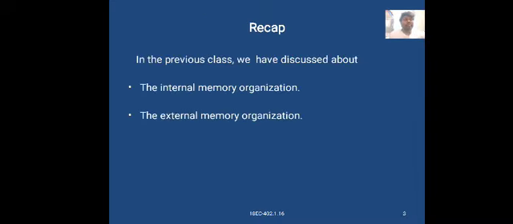Recap: in the previous class, we discussed the internal memory organization: internal RAM, internal ROM, external RAM and ROM, temporary and permanent memory storage. We discussed the capacity of internal memory, program memory and data memory.